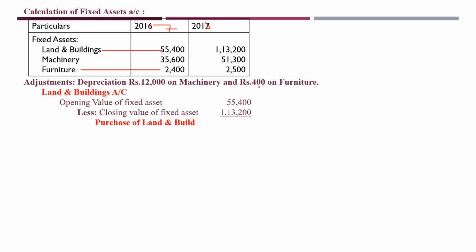A student asks whether there is depreciation on land and buildings. Look at the problem: this is a depreciation on machinery, this is a depreciation on furniture. Check the problem. Do you have any depreciation on land and building?